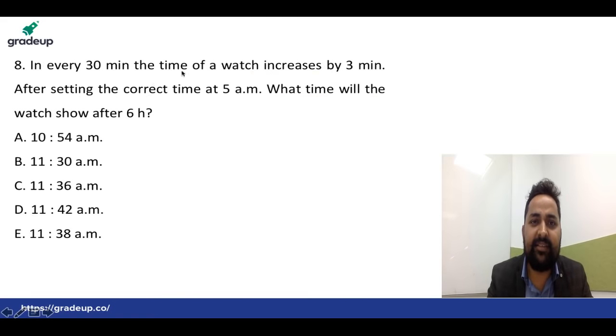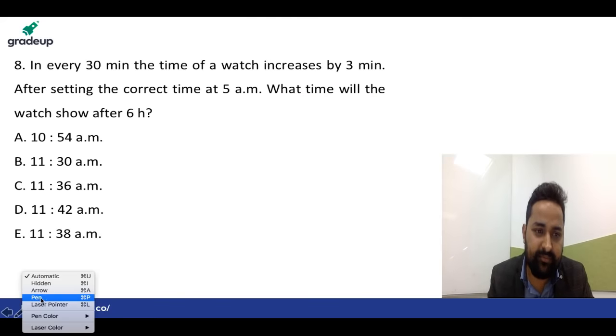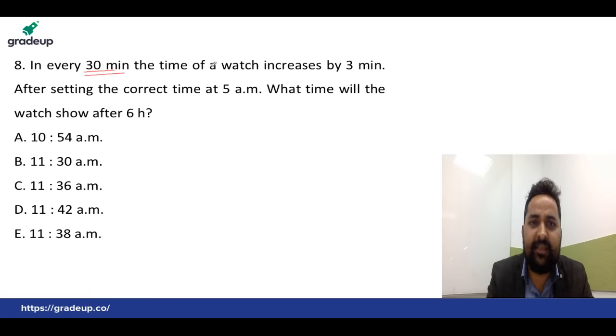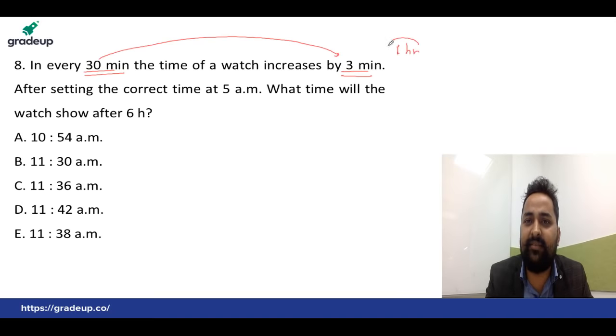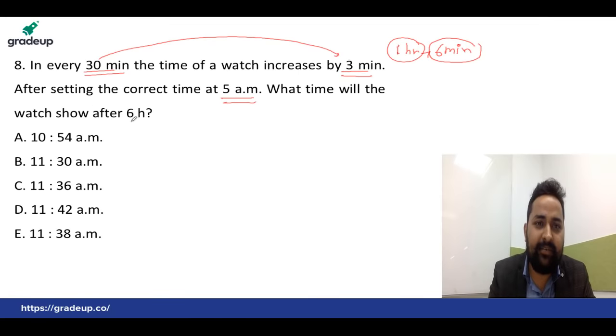In every 30 minutes the time of a watch increases by 3 minutes. Okay, in 30 minutes that increases by 3 minutes, that we can simply say in 1 hour that will increase by 6 minutes. Very simple. If in 30 minutes that increases by 3 minutes, in 1 hour, this is twice the time, this is 6 minutes.